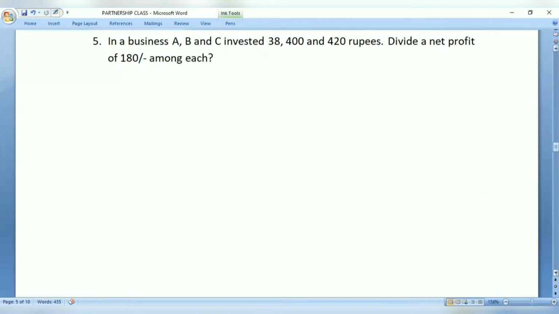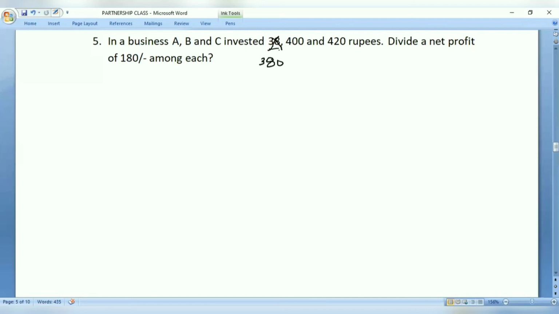Now, let us see here. In a business, A, B, and C invested 38. It's not 38, guys, please mark this as not 38. This is 380 rupees. So in a business, A, B, and C invested 380 rupees, 400 and 420 rupees respectively. At the end of the year, they made a profit of 180 rupees.